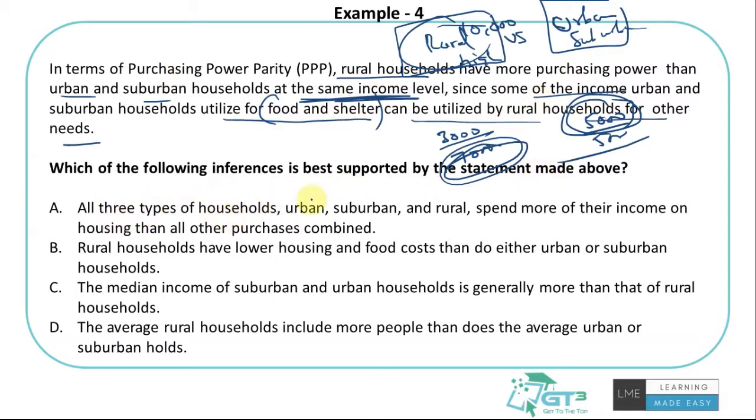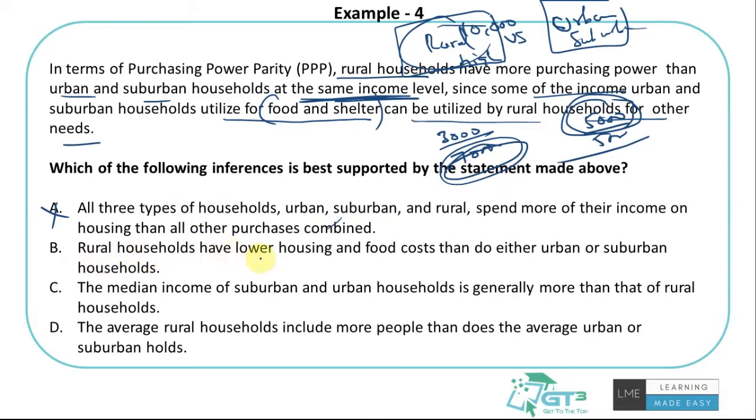All three types of households, urban, suburban, rural, spend more of their income on housing than other purchases combined. I cannot conclude this, or I cannot infer this, right? I only know that compared to urban and suburban, rural households spend less on housing and food than them. That's why they have more power to spend. But I don't know housing compared to other elements, which one is greater or larger, right?